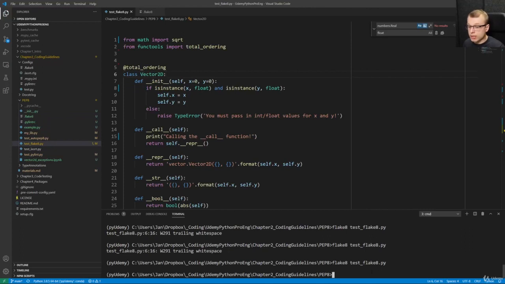And Flake8 is much faster to run on your Python code than Pylint, because Flake8 only checks your code on a much higher level. Pylint goes a bit more in depth and will check for recommendations for your for loops, for example, for exceptions and so on. So Pylint is a bit slower, and both linters have kind of different approaches.